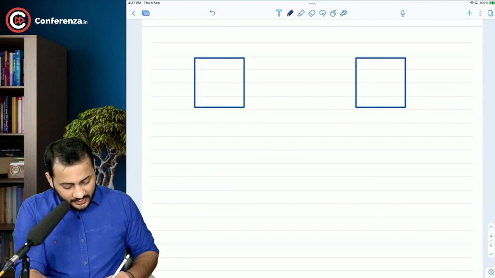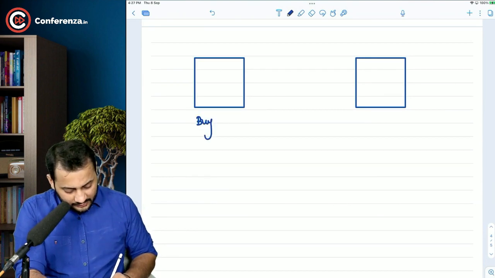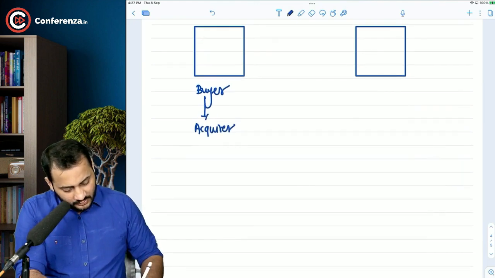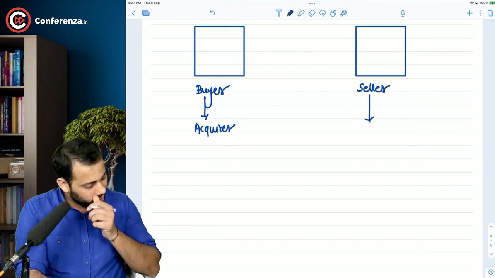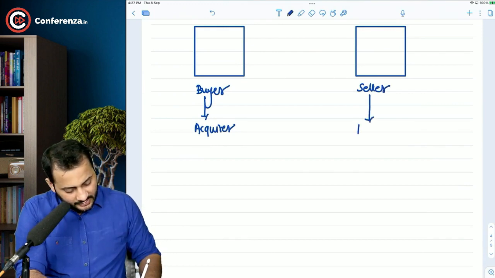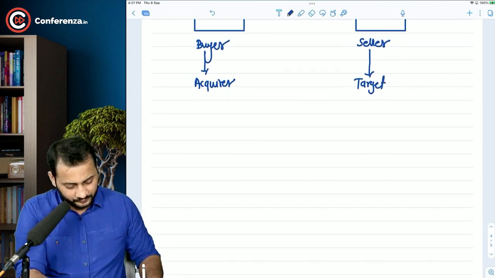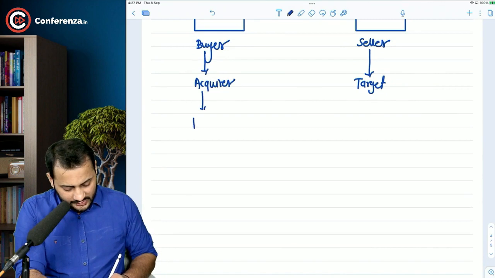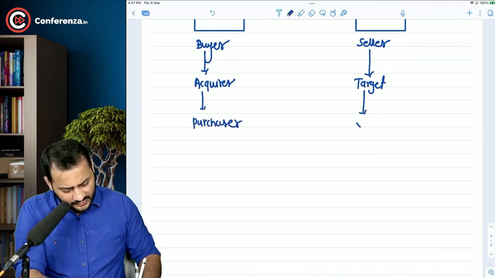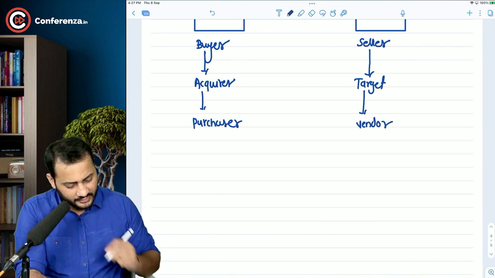So the company who is going to be a buyer will be called the acquirer. The company who will be the seller of itself will be called the target company. We can call them acquiree as well. Acquirer is also called purchaser. This is also called vendor or seller, right?